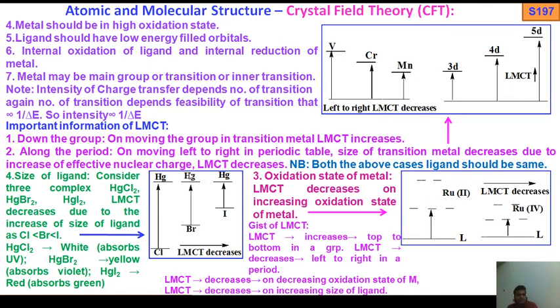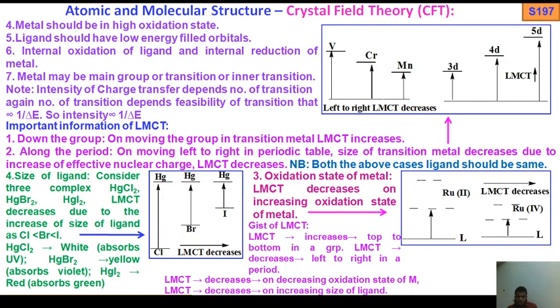You know Z effective equals Z minus sigma, the screening constant. So LMCT decreases. Keep in mind, from left to right, the size of the transition metal decreases due to increase of effective nuclear charge, so LMCT decreases. Note, in both the above cases the ligand should be the same.